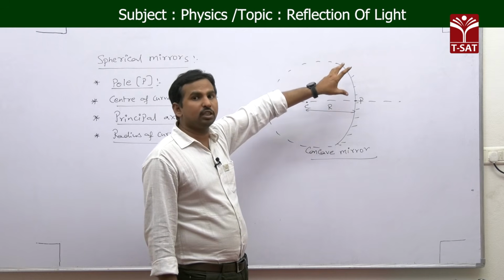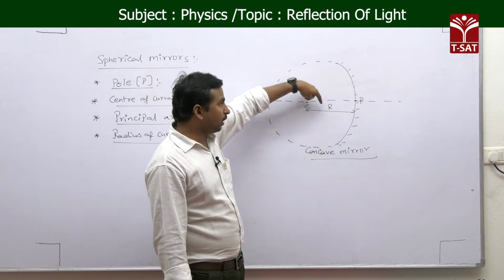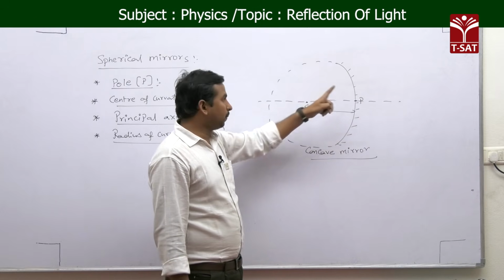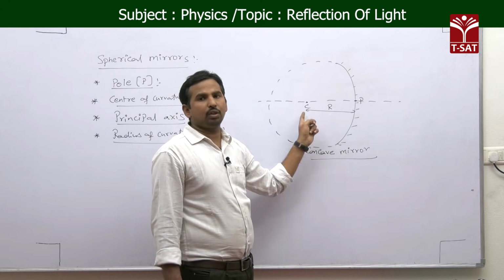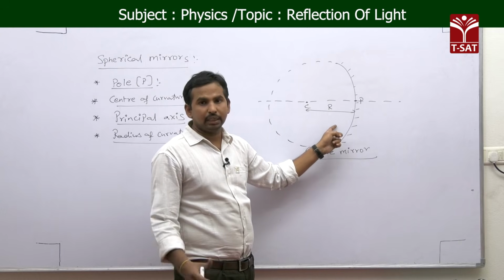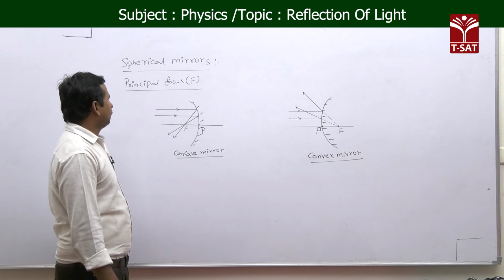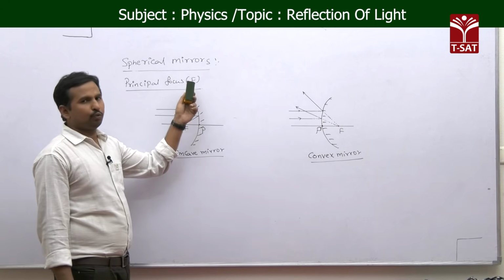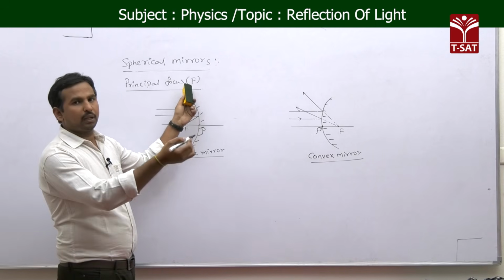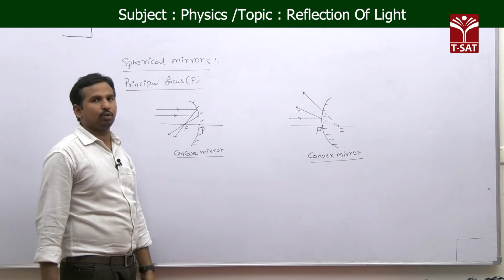If you imagine that sphere is like a circle, from the point P, which is the pole, up to the center, that distance we call the radius of curvature, just like the radius in a circle. Now we will see another important definition, principal focus. The previous one was principal axis, now this is principal focus.